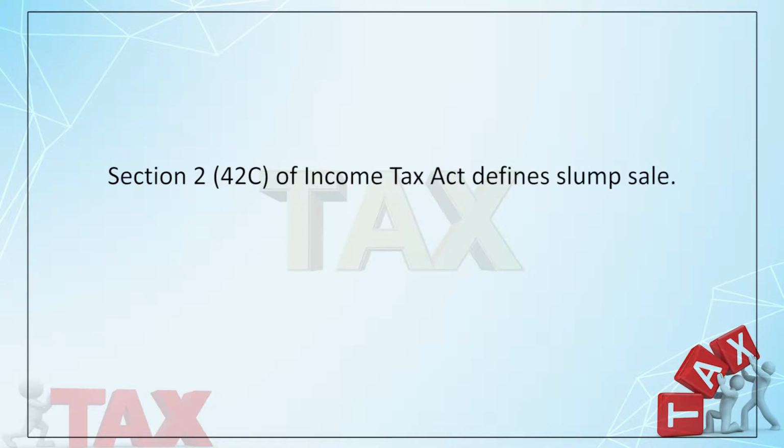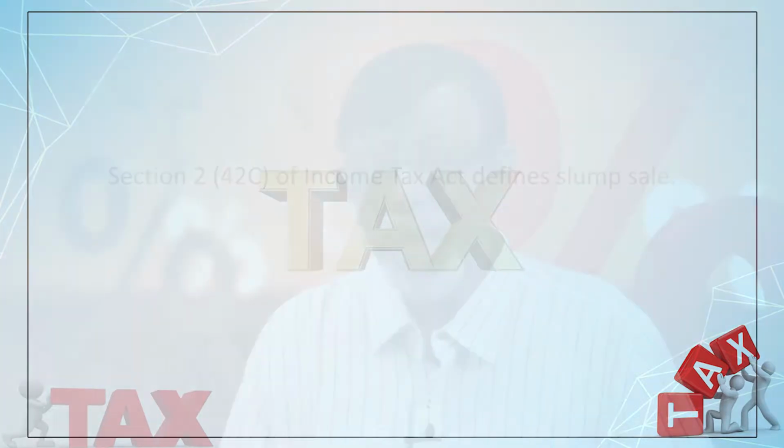Basically, when one entity takes over another entity, the transferee entity will get the assets and liabilities of the transferor entity, and for this they give some consideration, which we call purchase consideration. In that case, values are assigned to the assets. Suppose I have taken asset A at this value, asset B at this value, asset C at this value, then I add these and get the PC. But in case of slump sale, you are purchasing an entity, but you are not assigning any value to the assets and liabilities. You just give one PC against a lump sum payment.